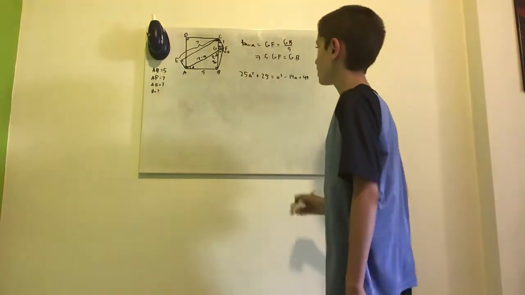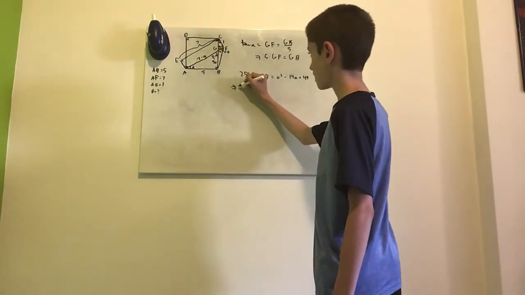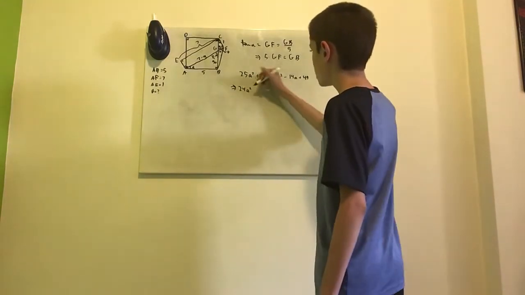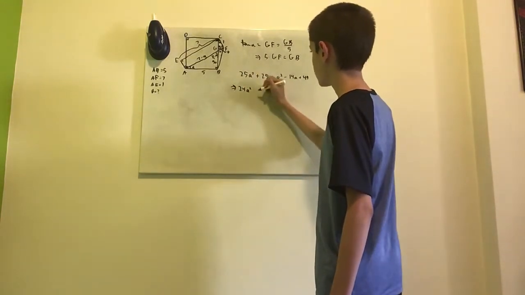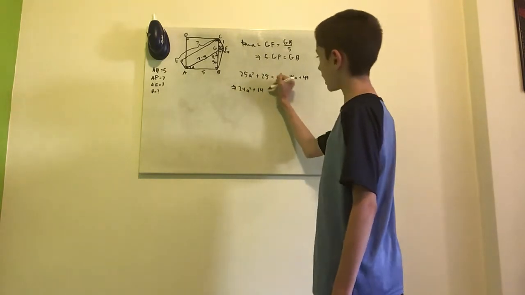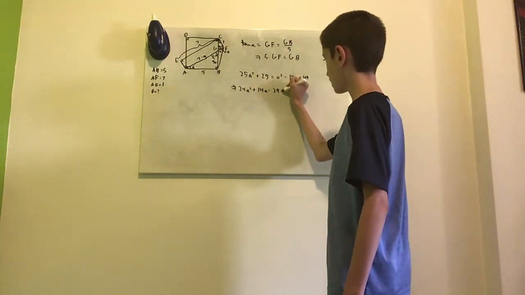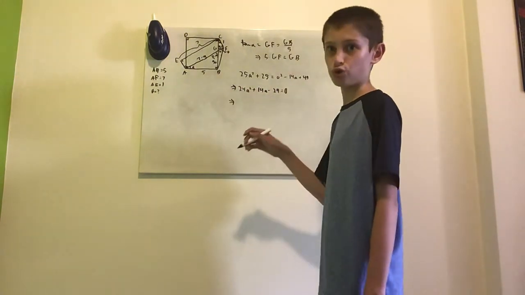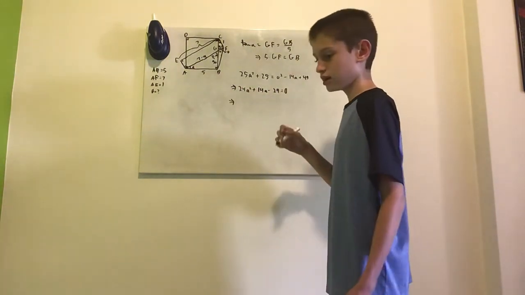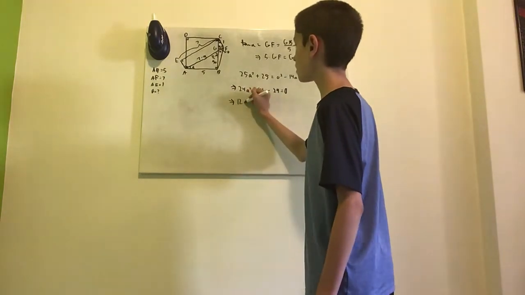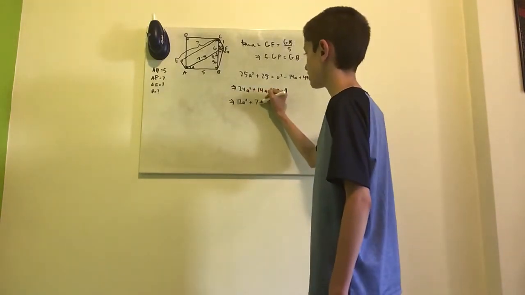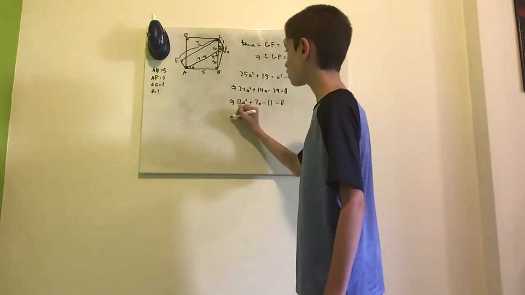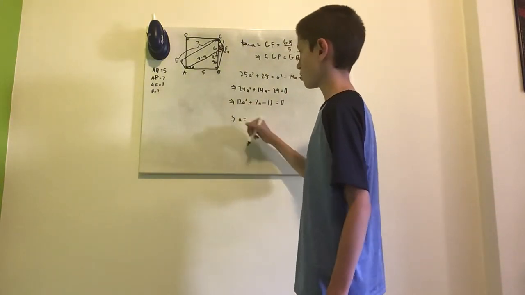If we bring everything to the left hand side, we'll get 24A squared, and my 4 looks a bit like a 9, 24A squared plus 14A minus 24 equal to 0, which means that dividing everything by 2, we get 12A squared plus 7A minus 12 equal to 0. So now we can use the quadratic formula to solve this.